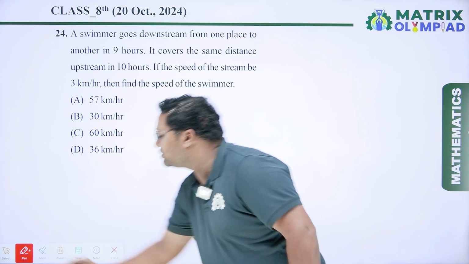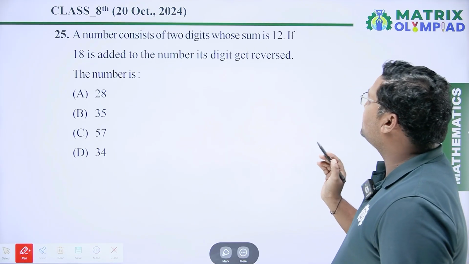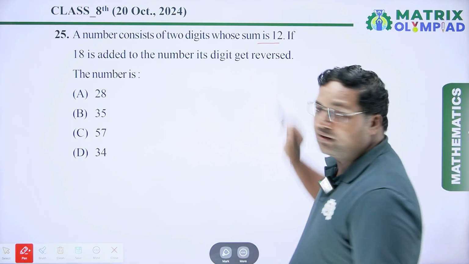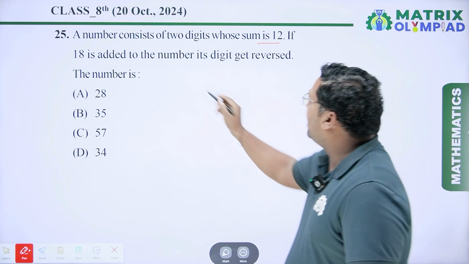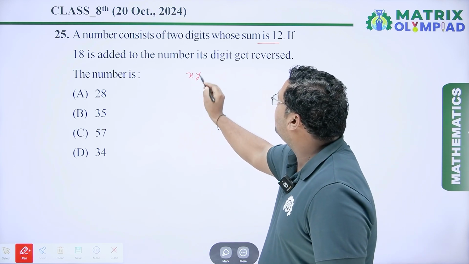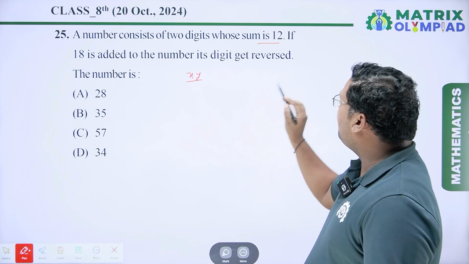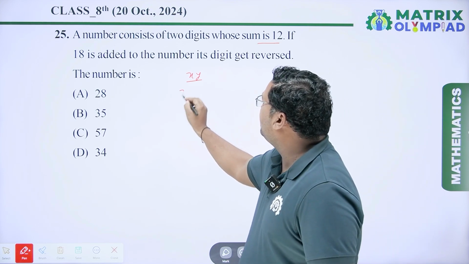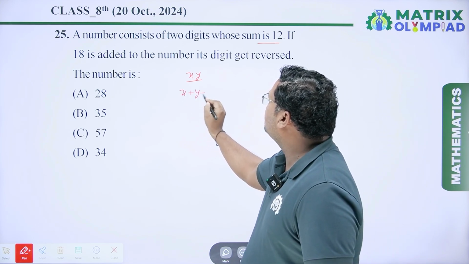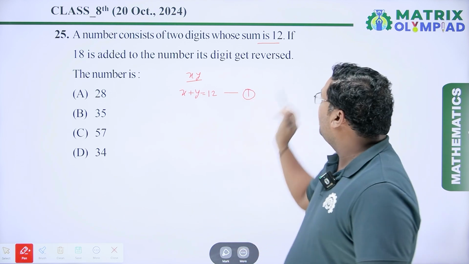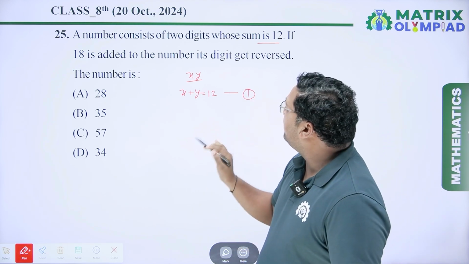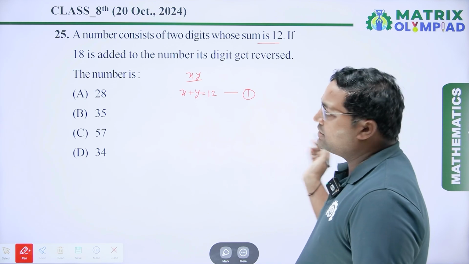Now coming to the next question. A number consists of 2 digits whose sum is 12. Here a 2-digit number is given. So I assume that number is xy. And the sum of the 2 digits is 12. So it means x plus y is equal to 12. It is our equation number 1 and it is given in the question. If 18 is added to the number, its digits get reversed.